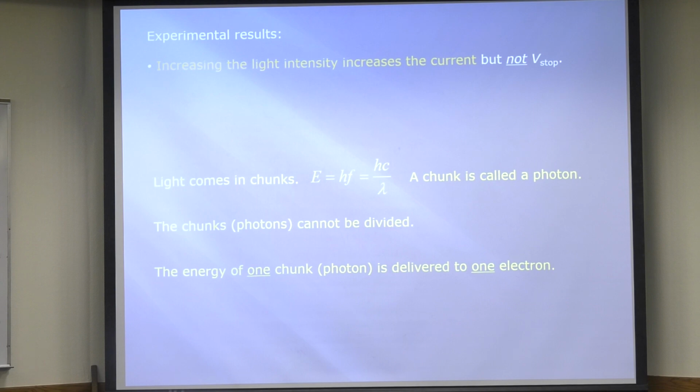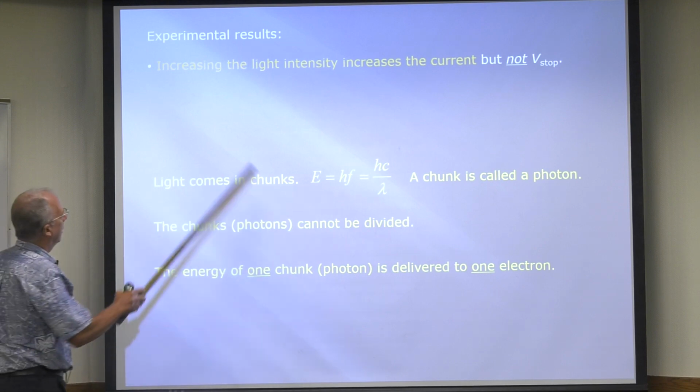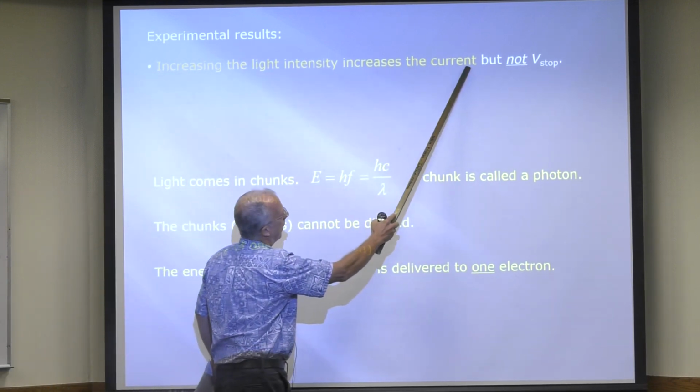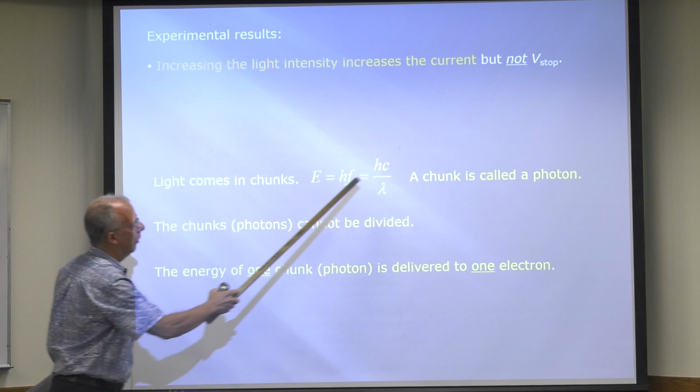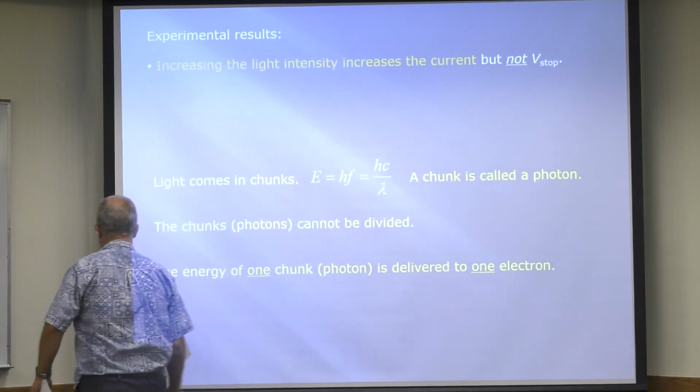If you increase the light intensity, what are you doing? You're getting more photons per second. If you're getting more photons per second, that means that you're emitting more electrons per second. So that's not a big deal. That was the easy one. It made sense classically, not a big deal. We'll get to that later, I promise.